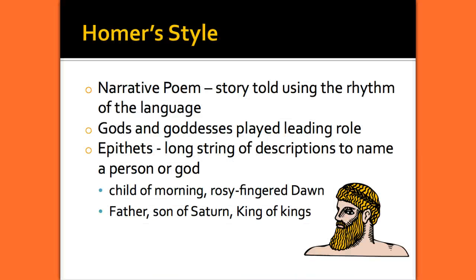What's really interesting about the Odyssey is Homer's style. So the story is very adventurous, but there's also ways that Homer uses words, which is called Homer's style, that makes the poem such a famous poem. It's a narrative poem. Narrative means it's a story. It has a plot line. And poem has rhythm to the language. So it makes sense that the story would use poetry as its language because we listen to it. And poetry with rhythm sounds good to our ears.